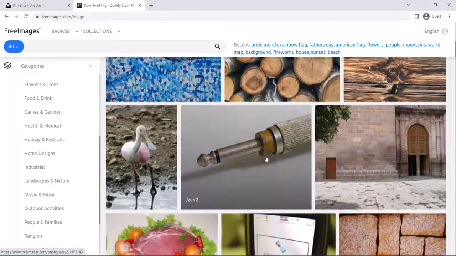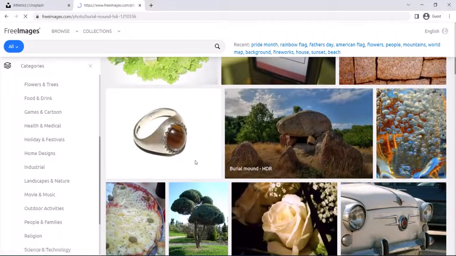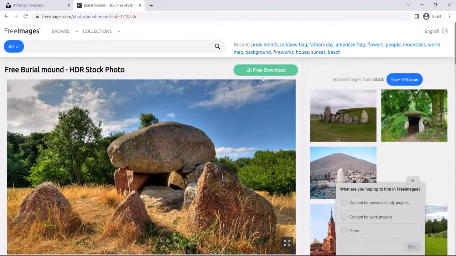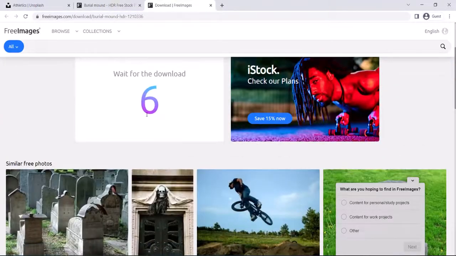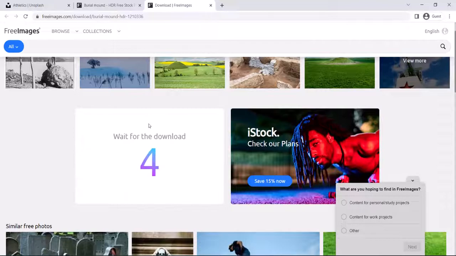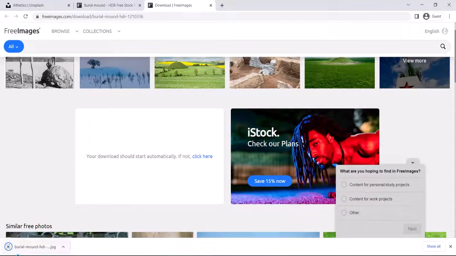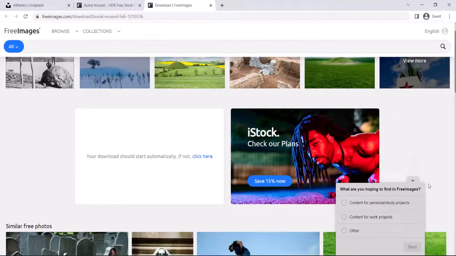So this is what is coming up. Let's say this one, and you click on this, you can freely download this image, download free. It will show you a pop-up saying wait for download, and the download will start automatically. As you can see, I got a download here. So then you can see this image.